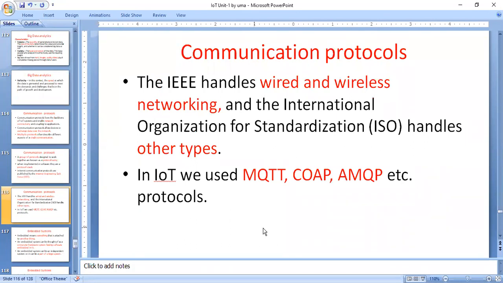Some of the IoT protocols are MQTT, CoAP, and AMQP. These are all application layer protocols. We already discussed these protocols clearly in a previous class.